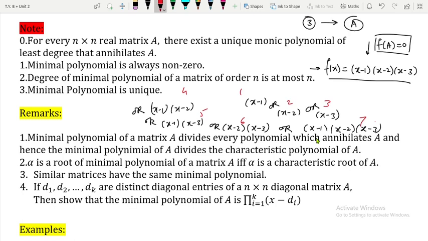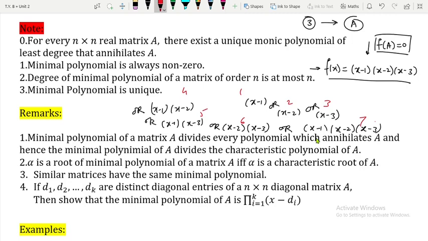So we require some more results in order to reduce these possibilities. Checking these 7 possibilities is a very lengthy job. We should have some other result which will cancel a few of these possibilities, so that it is easier to calculate the minimal polynomial, and definitely you have that result.